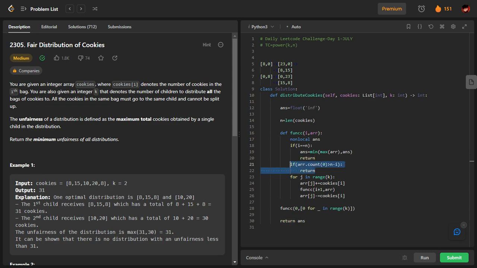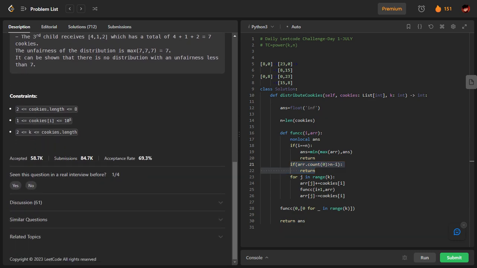Coming to this, they have clearly mentioned here that the number of children is going to be less than or equal to the number of bags. That means in the distribution which is going to contribute to the answer, see, there are many distributions, but only one of them is going to contribute to the answer, which is the most even distribution. That will have the minimum unfairness.